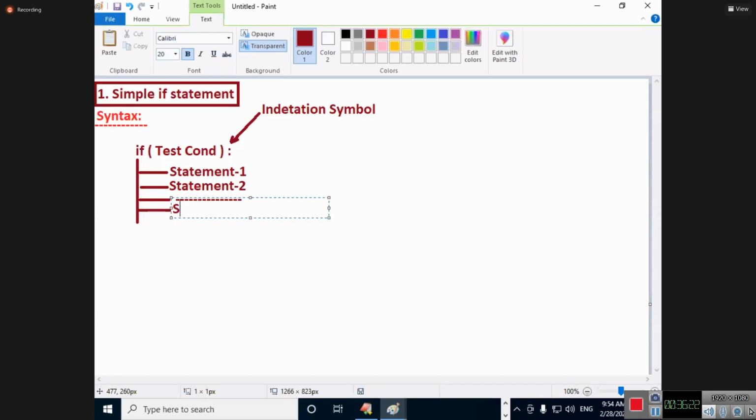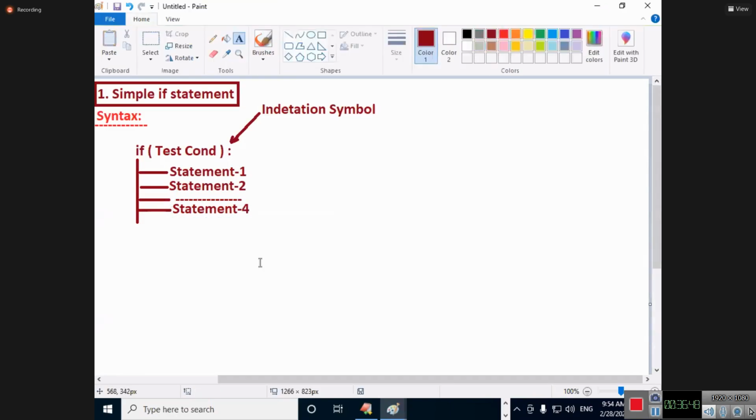Statement N. This is where students are suffering a lot, because they won't do regular practice. They will practice only once or twice a week. They will get the problem of indentation. They will shut down the system and will not restart it again, because they are getting errors. Once you get a successful output, you will get hungry to practice. And to get the successful output, we first of all need commitment. Then look at that, I will continue this process.